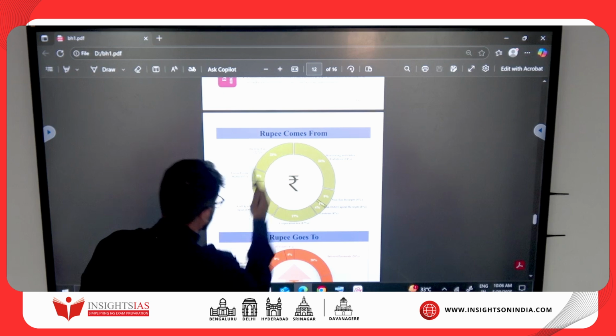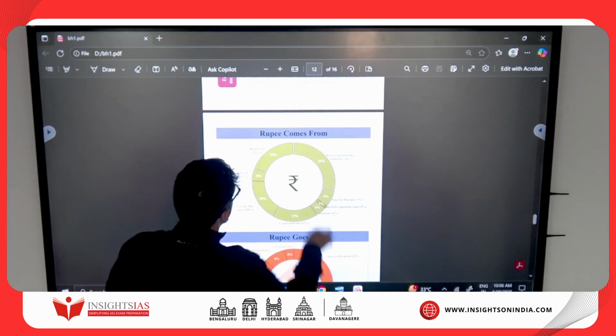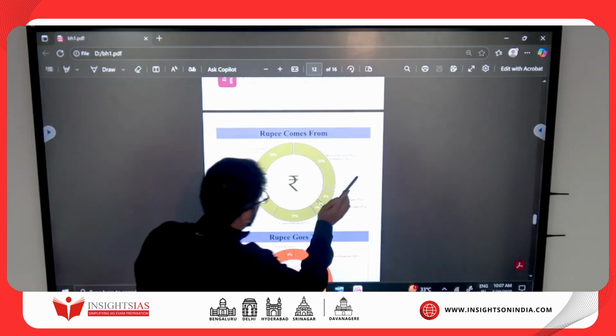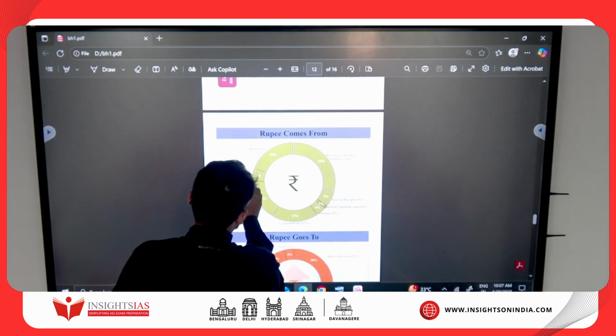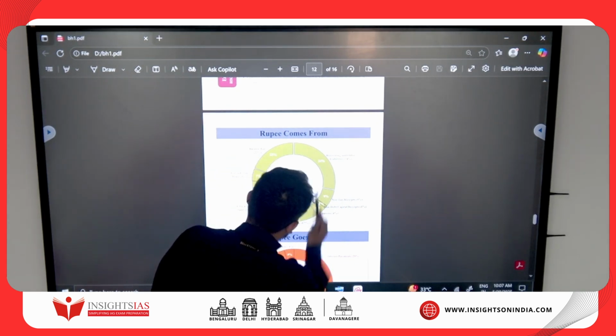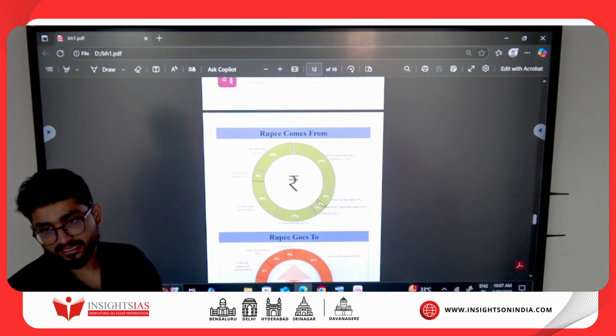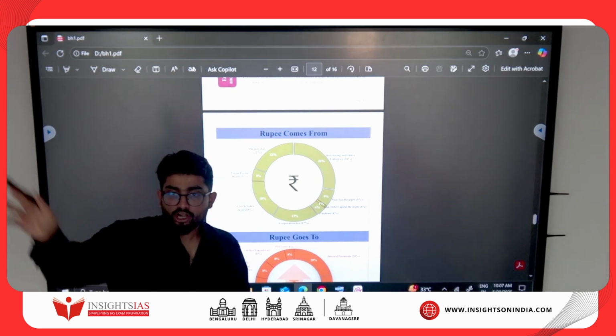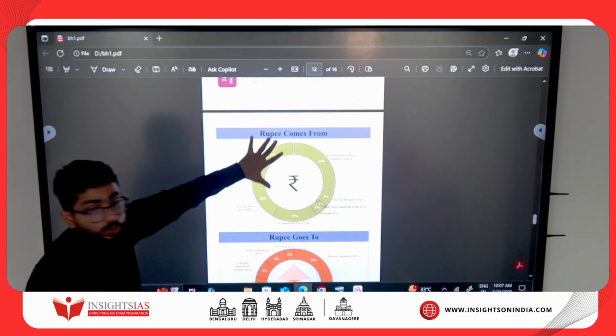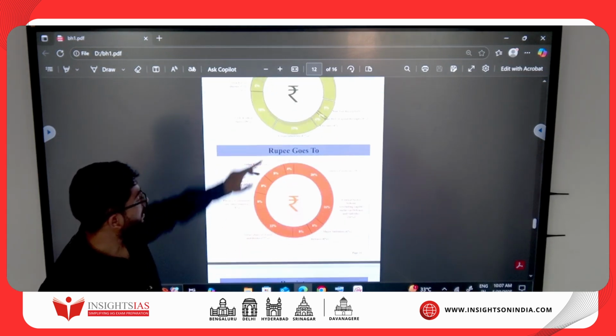Second is income tax. Third is GST. Fourth is what? Corporation tax. Fifth is what? Non-tax receipts. Sixth is what? Union excise duties. Seventh is what? Customs. And last is what? Non-debt capital receipts. So they could ask you, arrange in the descending order or arrange in the ascending order. You should know it.